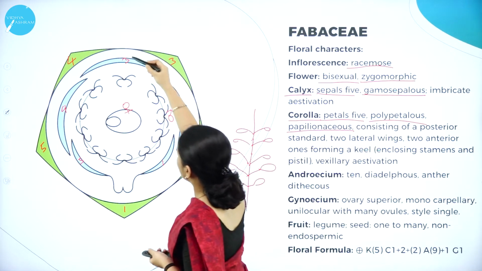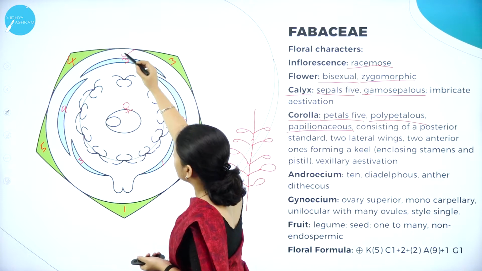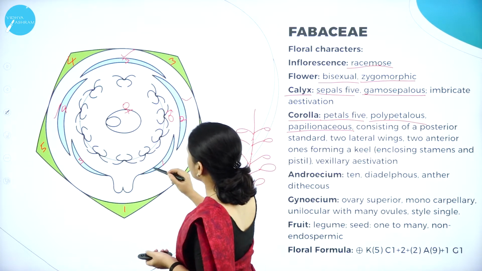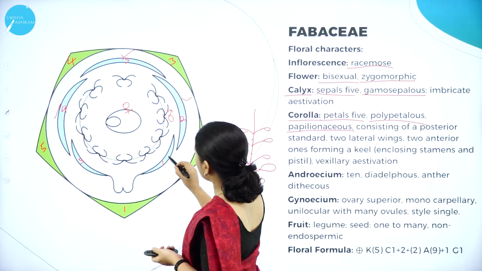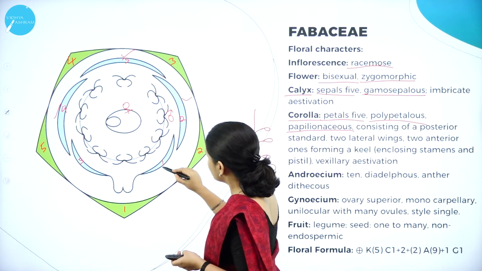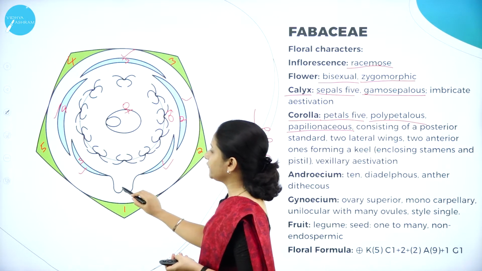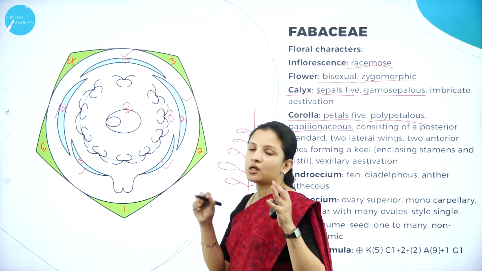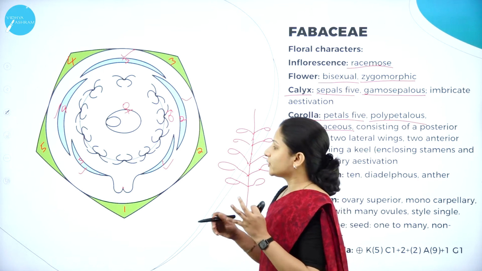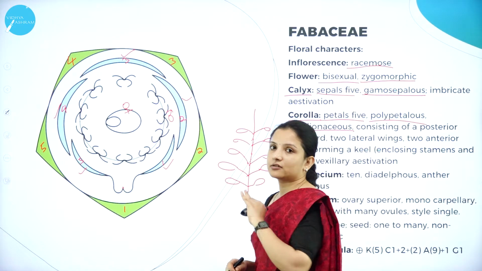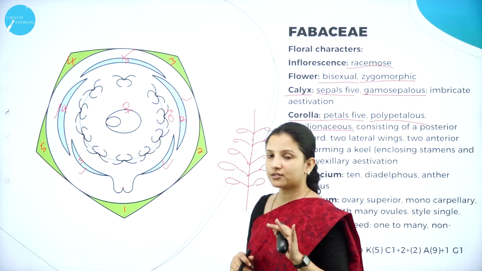So can you see here, one main petal will be there, then to that 2 lateral petals will be there, and then below the 2 lateral petals, 2 smaller petals will be there, and these smaller petals will be fused at the base. So that is nothing but vexillary aestivation, because it looks like a lip and also it looks like a butterfly. It is called as vexillary or papillonaceous aestivation.